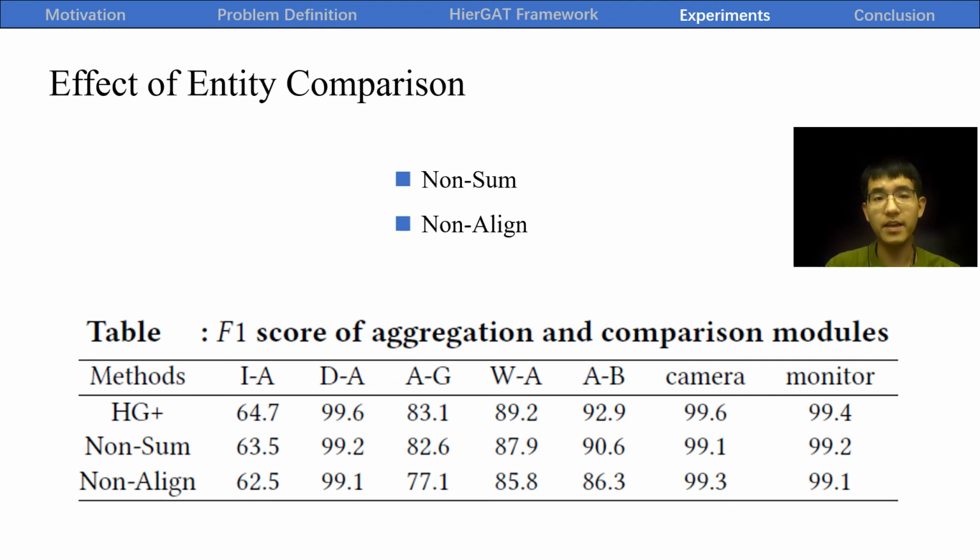We evaluate the effectiveness of the entity comparison components when comparing the following variants. First, HGAT plus, the complete model. Second, non-sum, HGAT plus without entity summarization component. Third, non-alignment, HGAT plus without entity alignment component. These results are presented in table. The table shows the effectiveness of these components in HGAT plus.